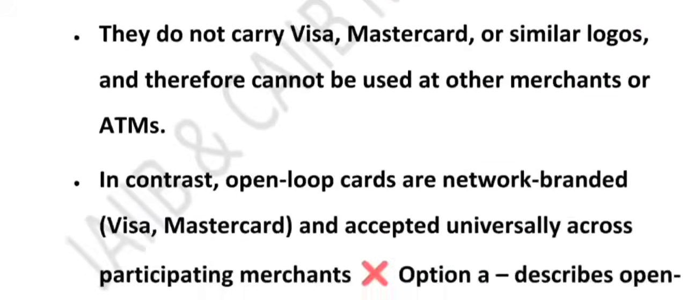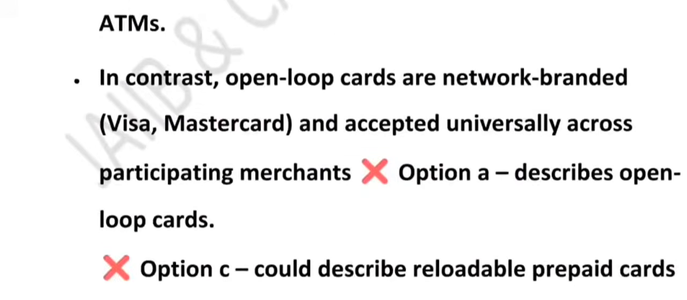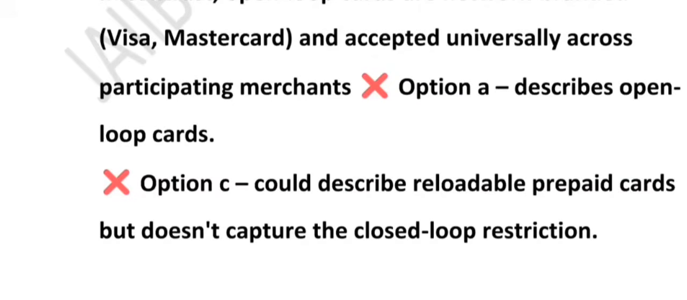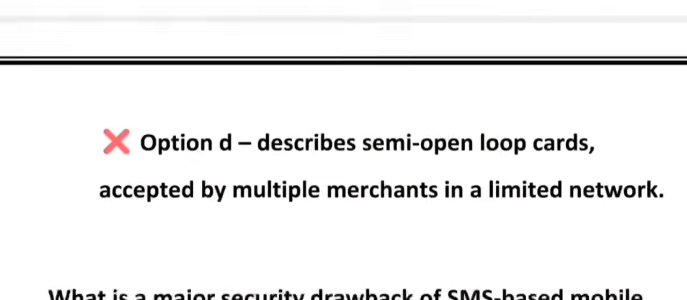Open loop prepaid cards can be used anywhere Visa, MasterCard, RuPay is accepted. For example, a Visa gift card is called an open loop prepaid card. Fine. Then reloadable prepaid card: it can be topped up with more money, but is not necessarily closed loop. And semi-closed loop cards are accepted by multiple merchants but still within a limited network, like Sodexo. So friends, the correct answer to this question is option B.